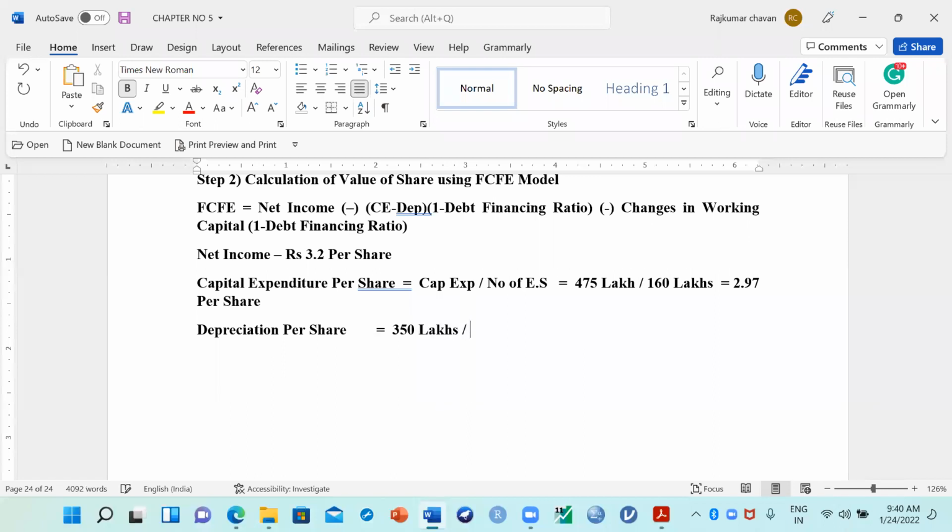Divided by how many equity shares are there? So how to calculate this one? You can use the formula again, depreciation divided by number of equity shares. So what is the depreciation? 350 lakh. What is the total number of equity shares? 160 lakhs. So what is the value per share of depreciation? 350 divided by 160 is how much then? 2 point... Okay. So rupees 2.19 per share they are incurring. This is the depreciation value.